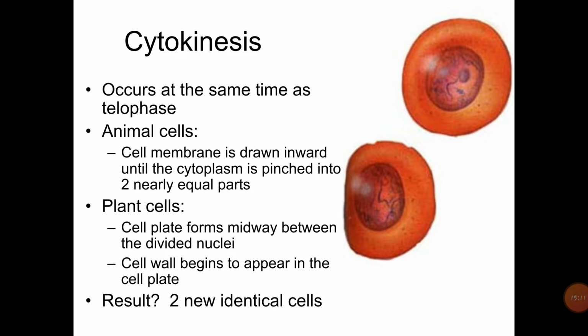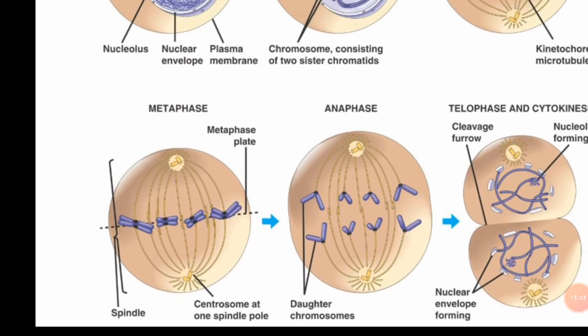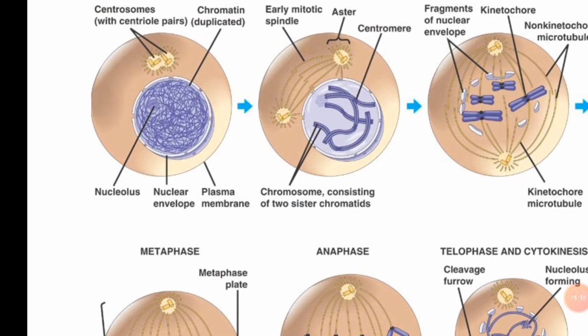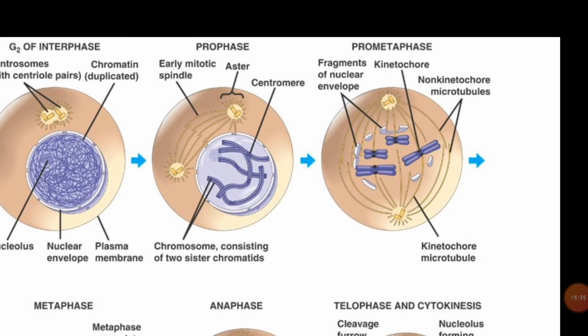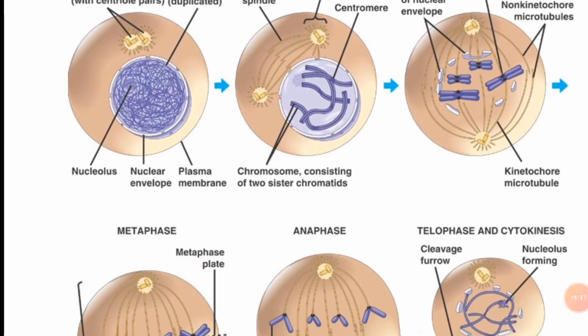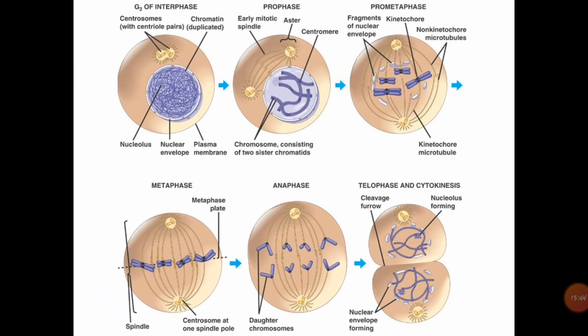So this is identical cell division, also called equational division. Then here we can see a diagram of all the divisions: interphase, prophase, prometaphase, metaphase, anaphase, telophase and cytokinesis. Here we can see all the phases.